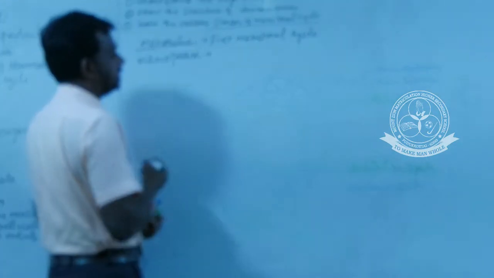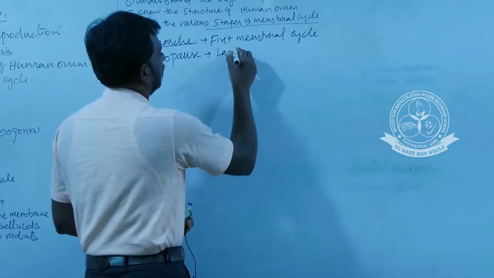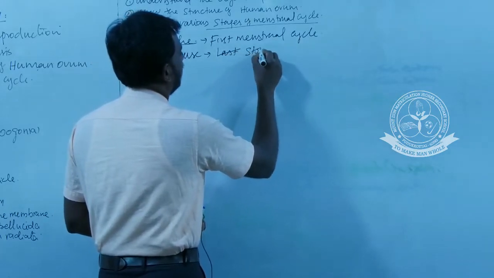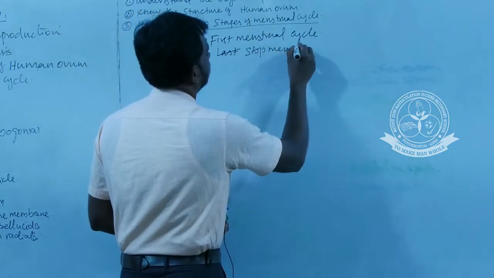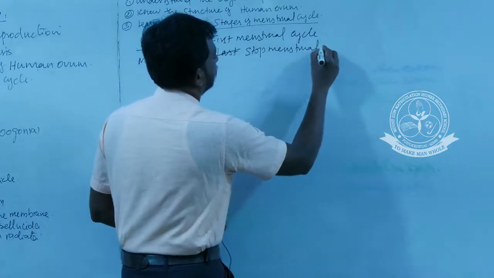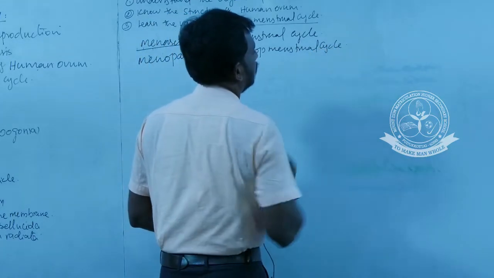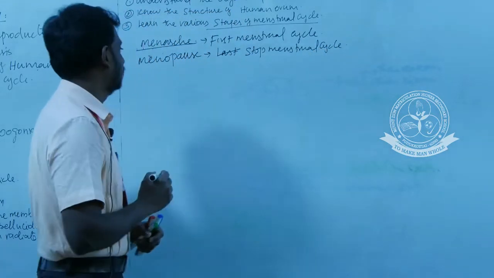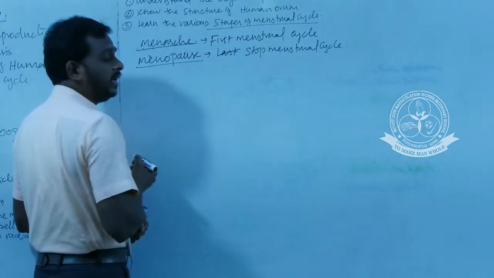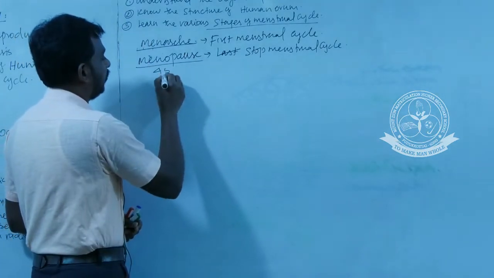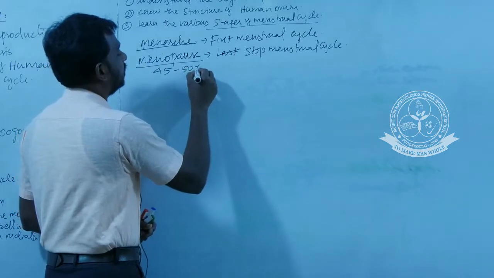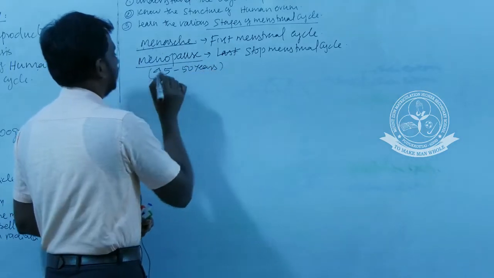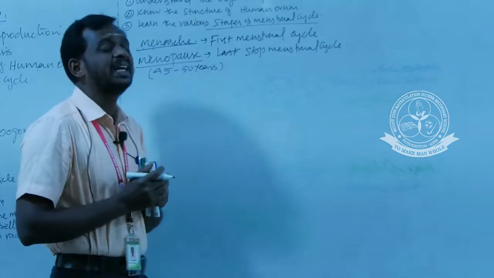Menopause means the last, or to stop the menstrual cycle. And this menopause may occur at the age of 45 to 50 years. That means there is no formation of an egg.